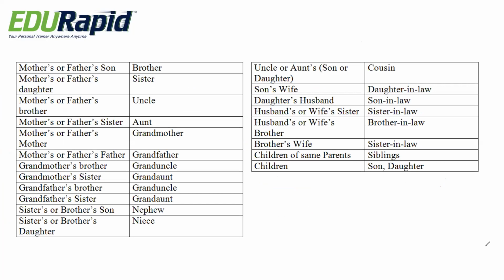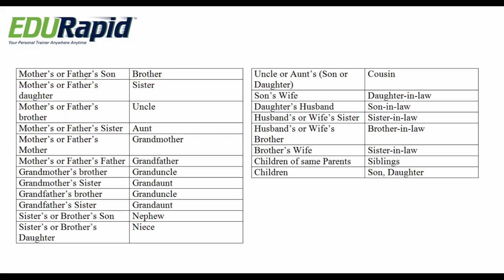And also this is very important. You have to know the blood relation for what. That means mother or father's son means brother. Mother or father's daughter means sister. Mother or father's brother is uncle. Father or mother's sister means aunt.